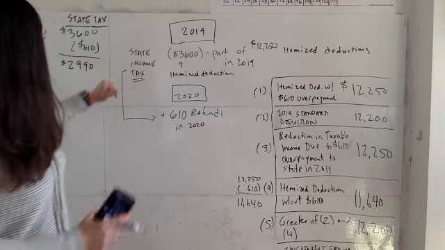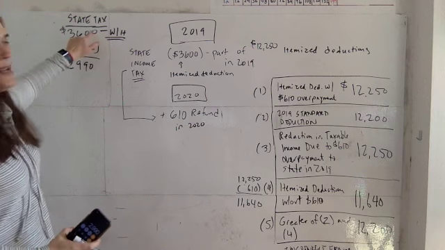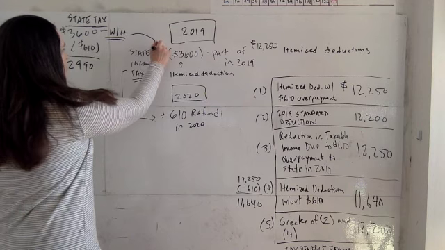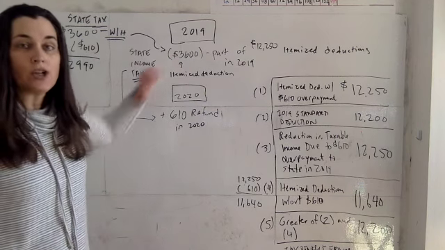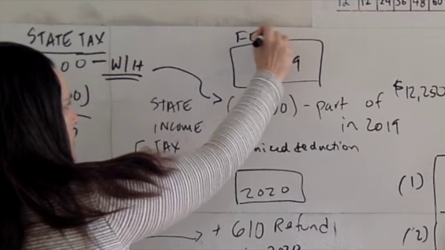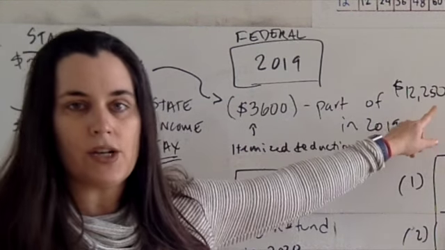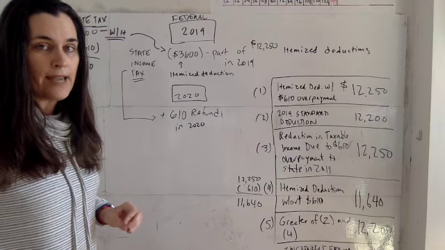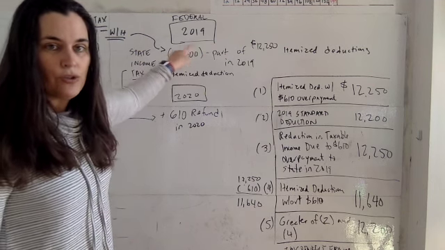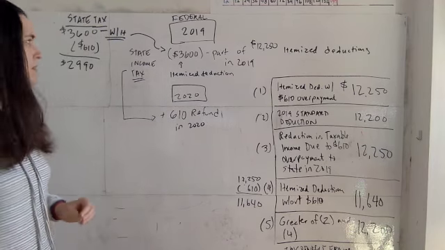In 2019, Ken had this amount as withholding for state income tax purposes, okay? So this was reported, and he therefore used it as part of his itemized deductions in 2019 on his federal return. So this is state tax, this is federal that we're talking about up here. So he uses this $3,600 as part of itemized deductions in 2019, okay? And that $12,250 itemized deduction, which includes this amount, was a benefit to him in 2019.